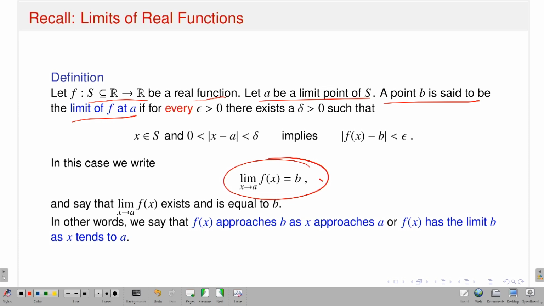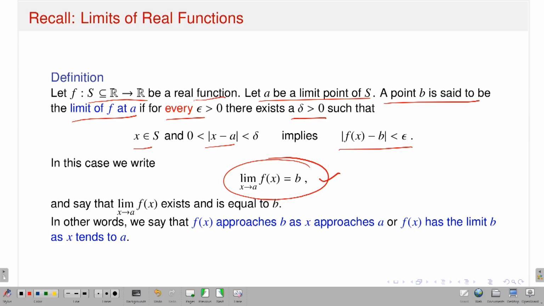That means limit as x approaches a of f of x is equal to b. Given epsilon, there exists a delta such that the following is true. If I take any x in S, if the distance between x minus a is less than delta, it implies that the distance between f of x and b is less than epsilon.